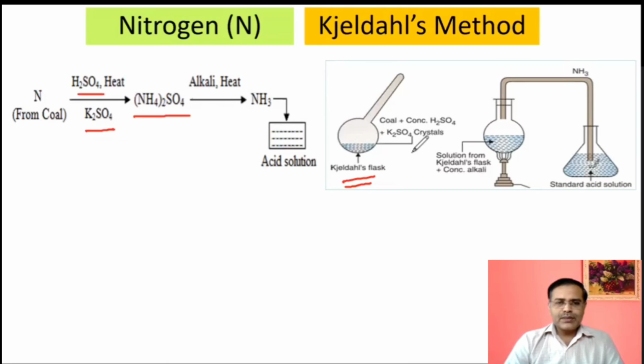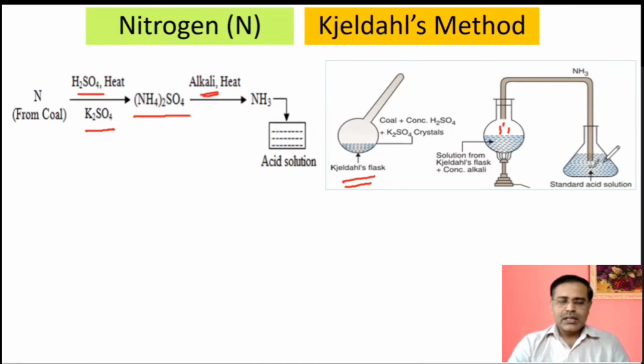So this ammonium sulfate is formed, then that is heated in presence of alkali, and then there is a liberation of ammonia gas. You can see the liberated ammonia will pass into this tube, and that will be bubbled into a large quantity of standard acid solution. Here also, this is showing in the diagrammatic view, and this is a flow diagram, or you can say flow chart. So this liberated ammonia is passed into a large quantity of standard acid solution.